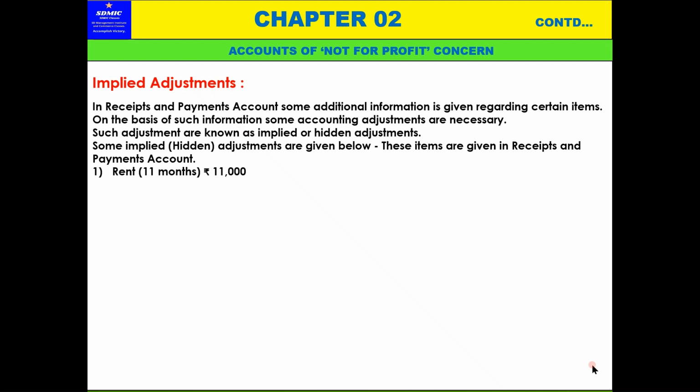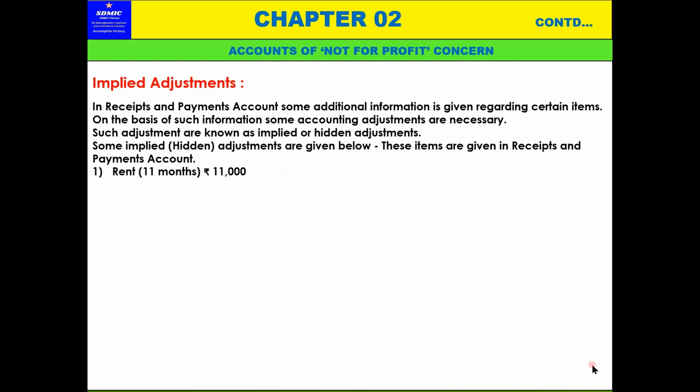For example, rent is shown as 11 months in the receipts and payments account. Rent received for 11 months means 11,000. This is 1,000 per month, so for 12 months it should be 12,000. That means 1,000 rupees for the month of March, this entry is not there. So that is outstanding rent. This entry has to be passed. This will be added to the rent account and then taken as an outstanding asset on the assets side of the balance sheet. See these entries.